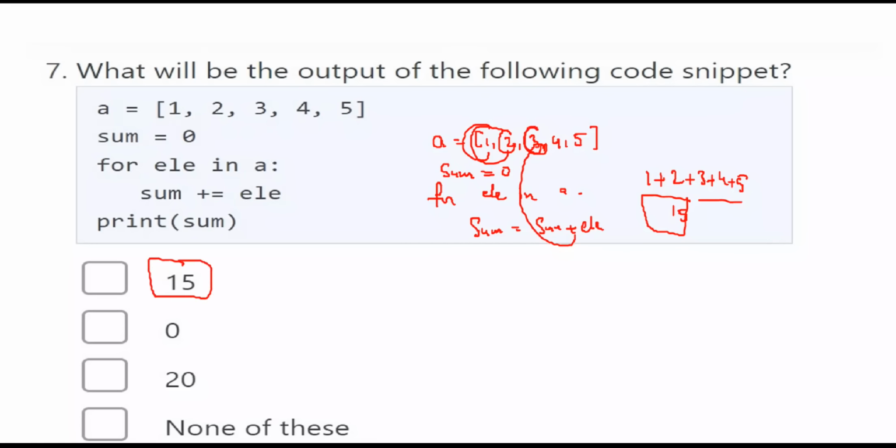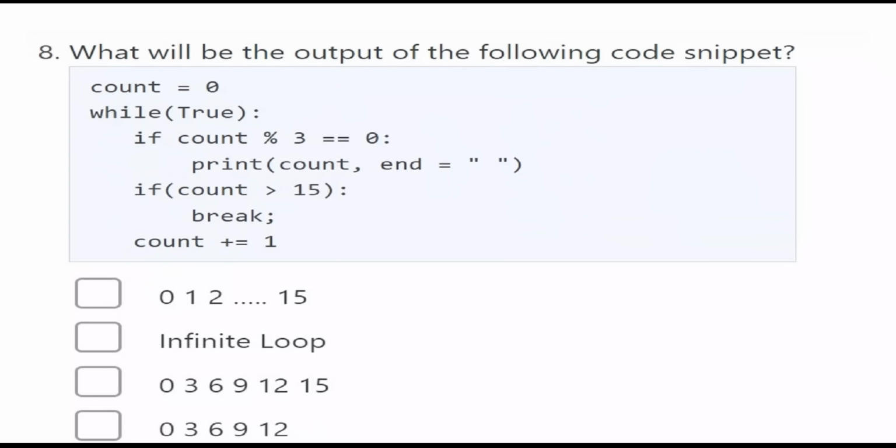Here you are calculating the sum of elements in the given list by using a for loop. Now, if you see this next code, you have taken count equal to 0. Then while True: as long as this is true, you can enter the while loop. There is no condition, you have directly given True, so it will always be true. That means you have infinite chances to enter the while loop, because there is no failure condition.